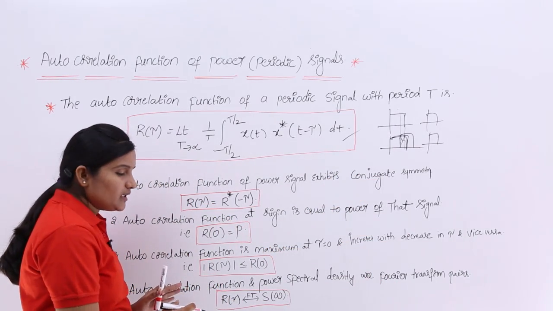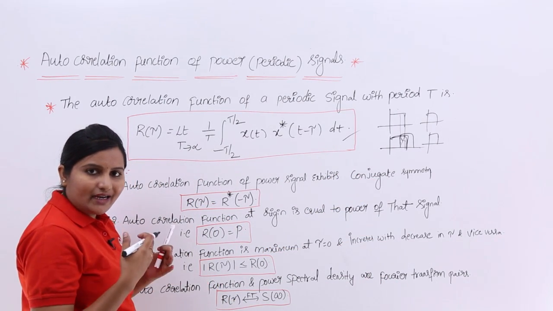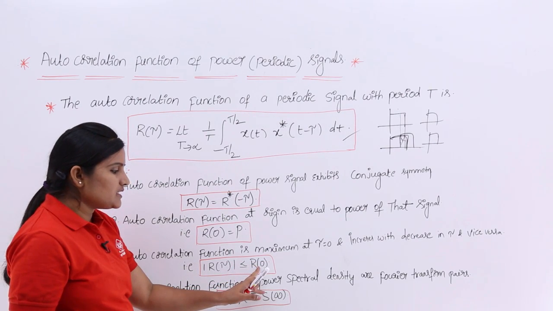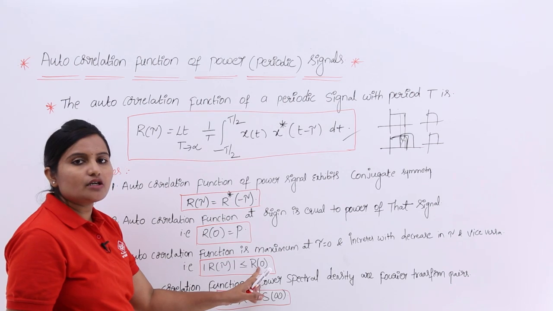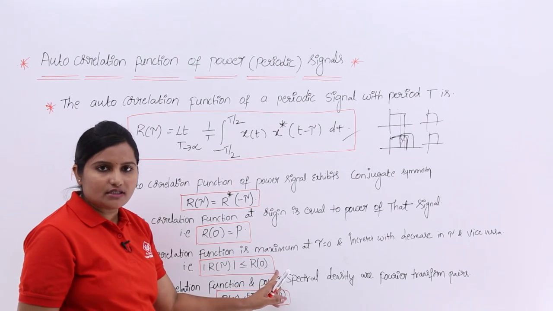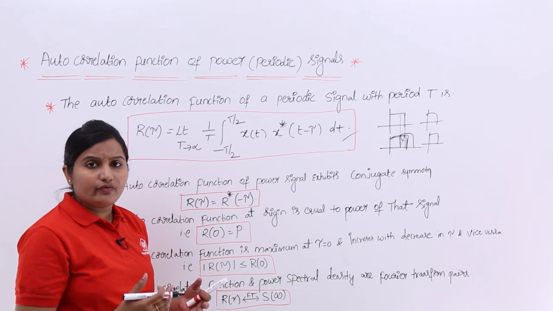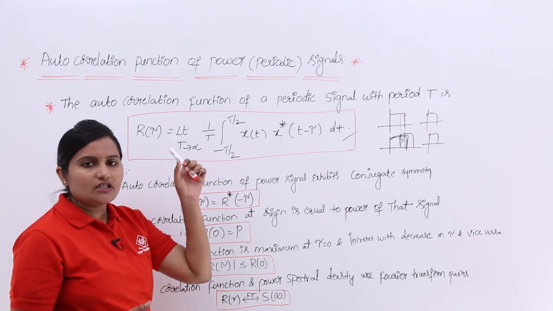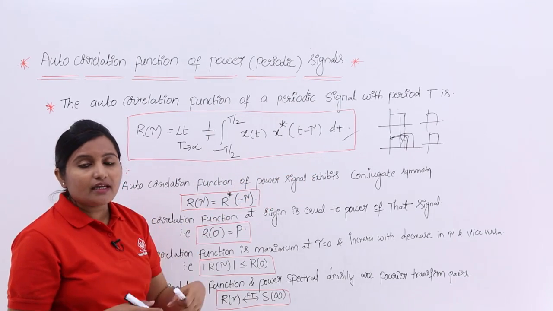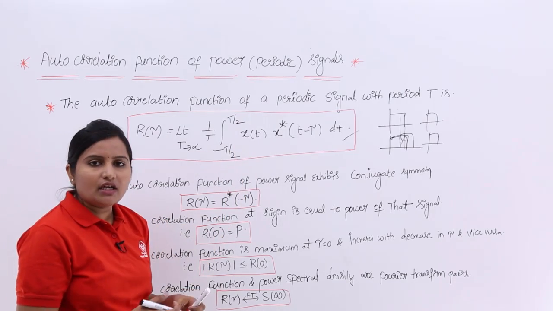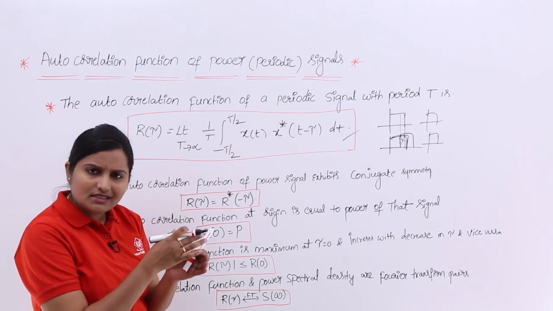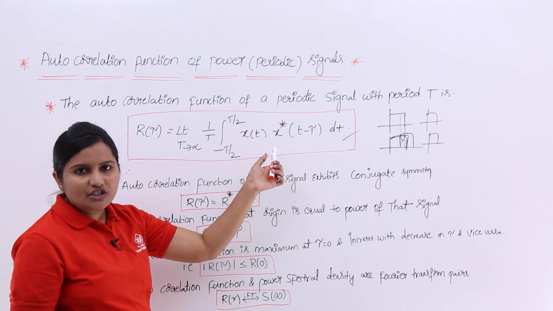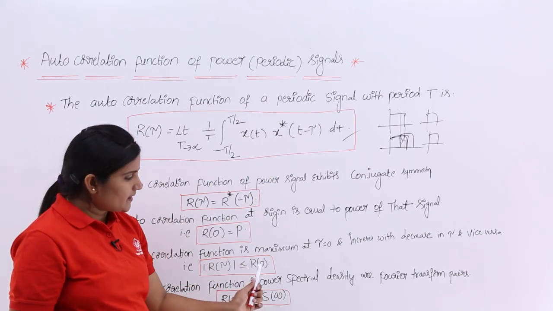So, for any value of tau, the autocorrelation function is less than or equivalent to autocorrelation function at origin. For this also we already have a proof under property 3 of autocorrelation function of energy signal. There you just need to consider this equation and follow the same process, considering the autocorrelation function like this in that proof.